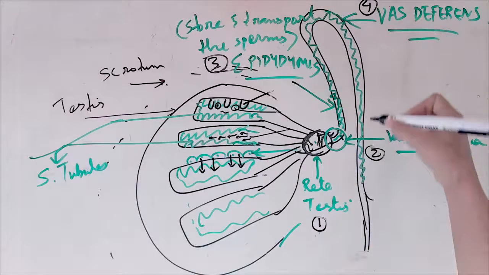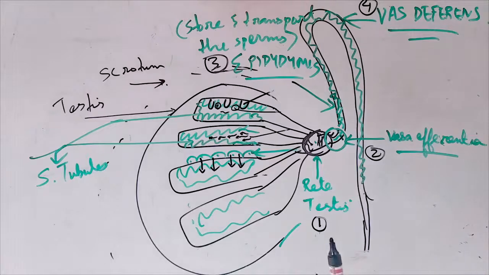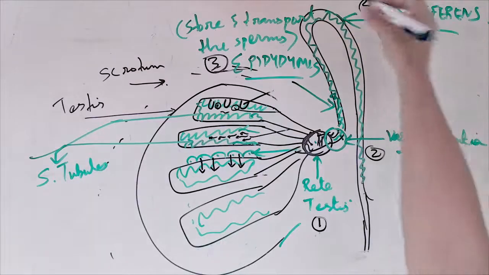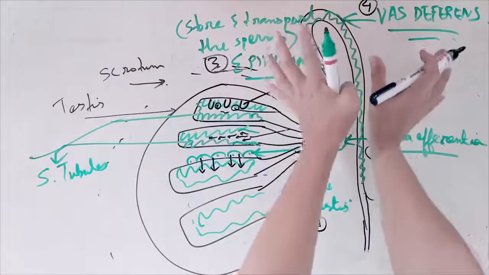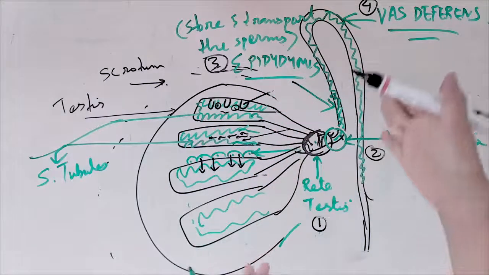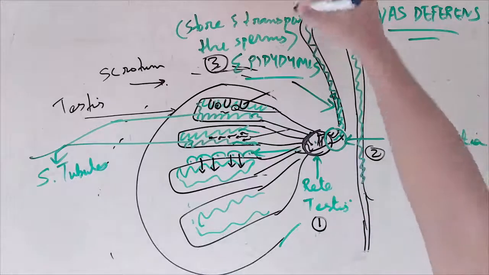They will contribute something of their own, and then it will mix up with the sperm, and then it will come out as semen. So what are those things? Let us see. First, we have the seminal vesicle. Urinary bladder is here. But it is the same thing, a common part with the urine. So urinary bladder will be here.